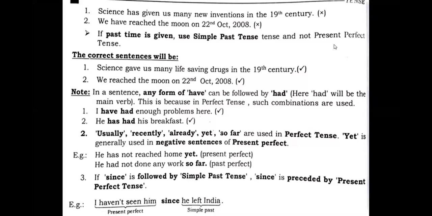See the next one: if since is followed by simple past tense, since is preceded by simple present perfect tense. Now you need to see, after since, if you get simple past, then it should be preceded, meaning before since there should be present perfect tense.